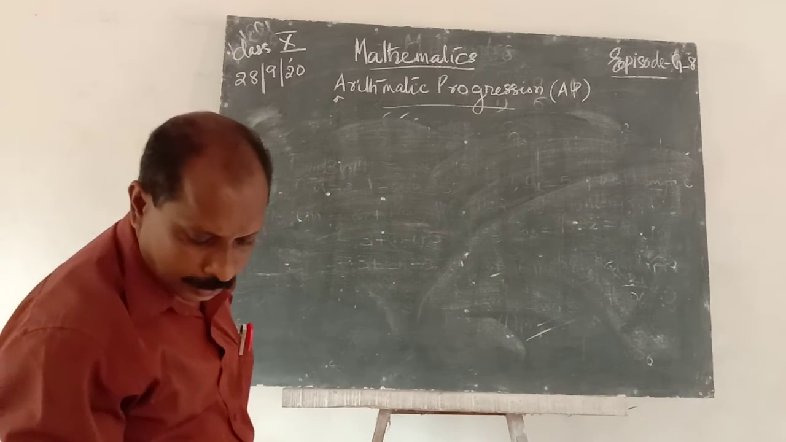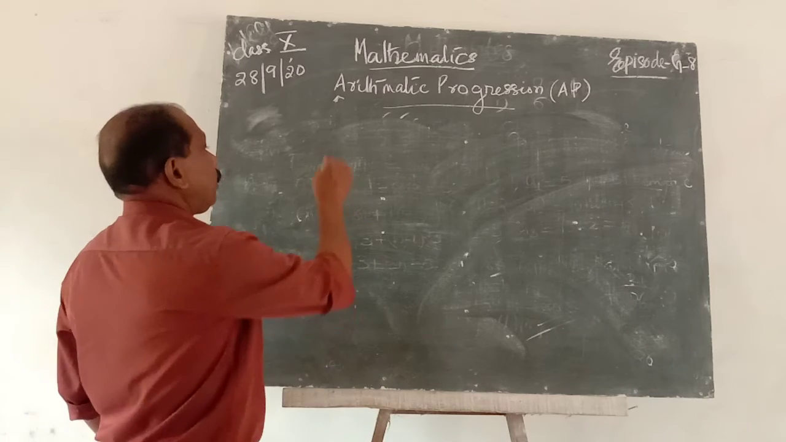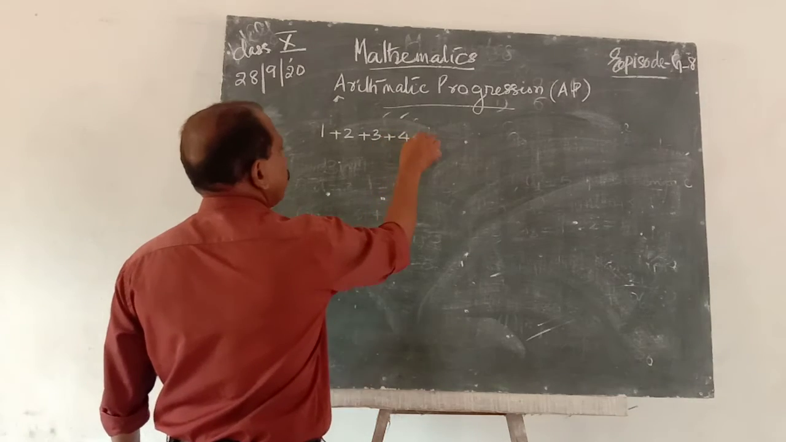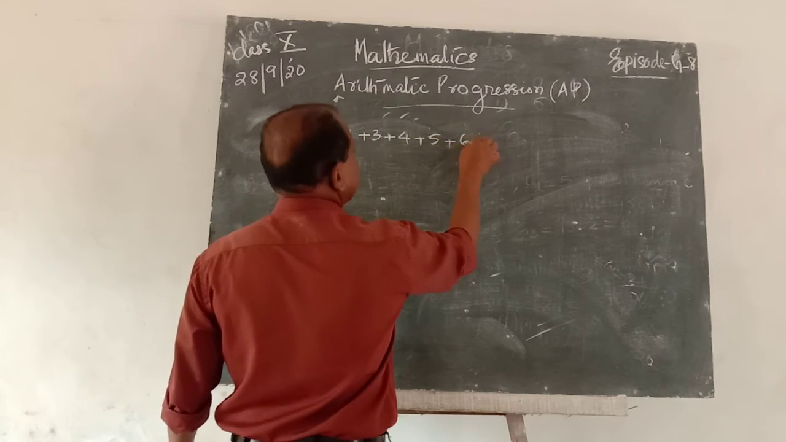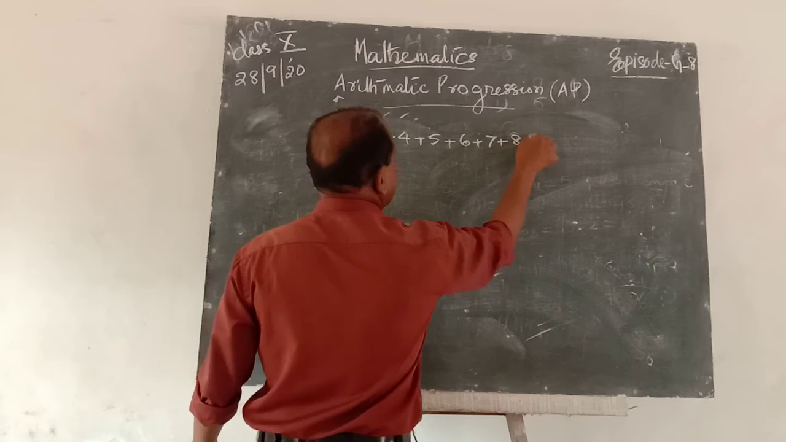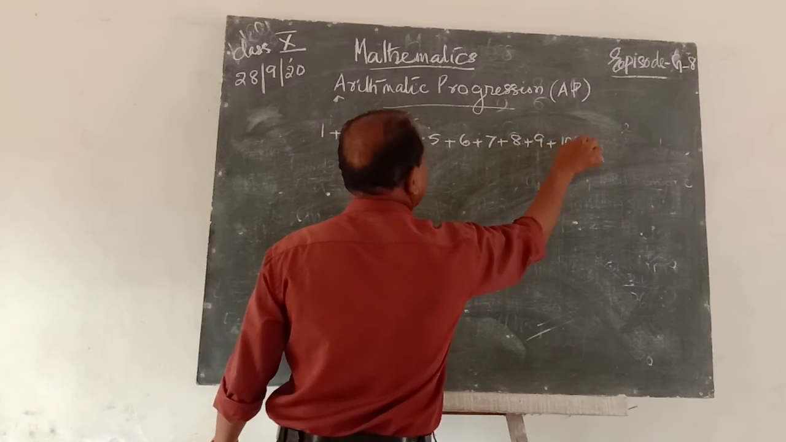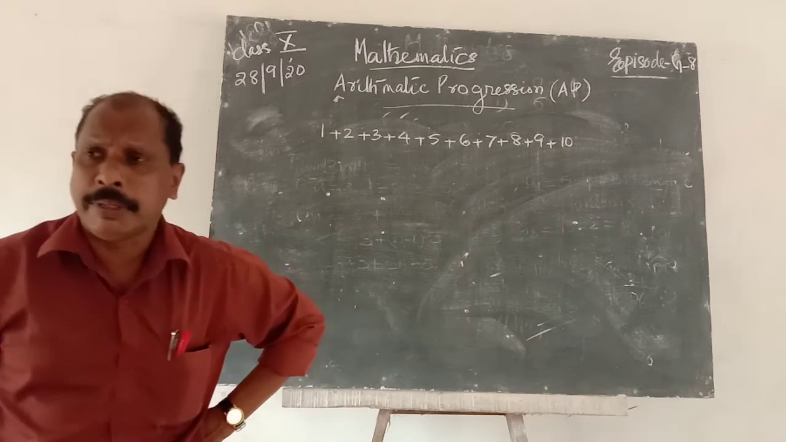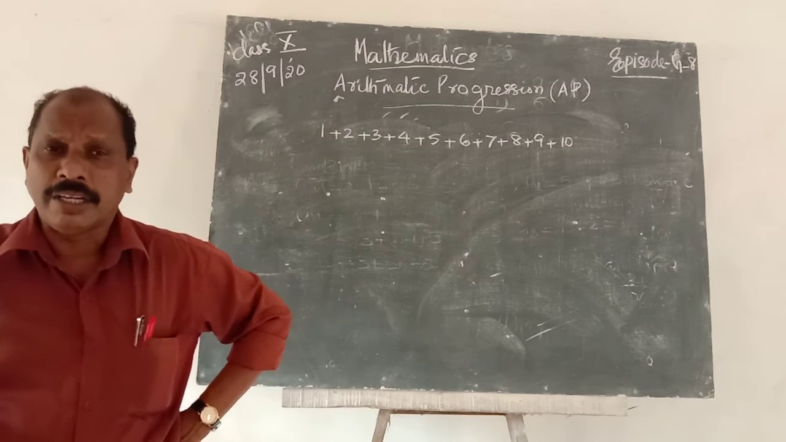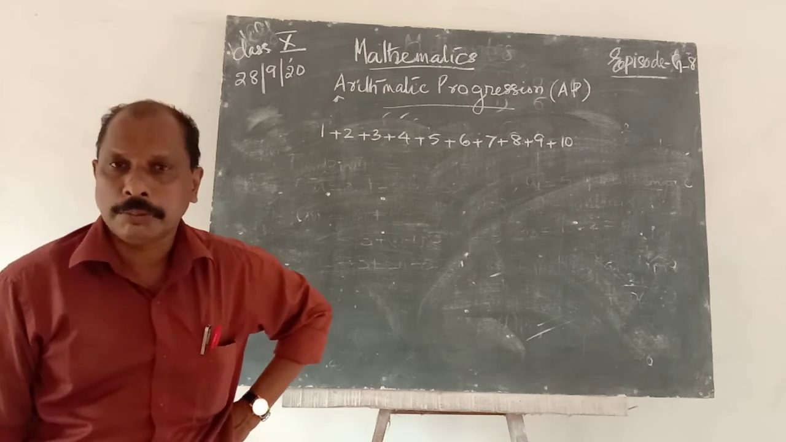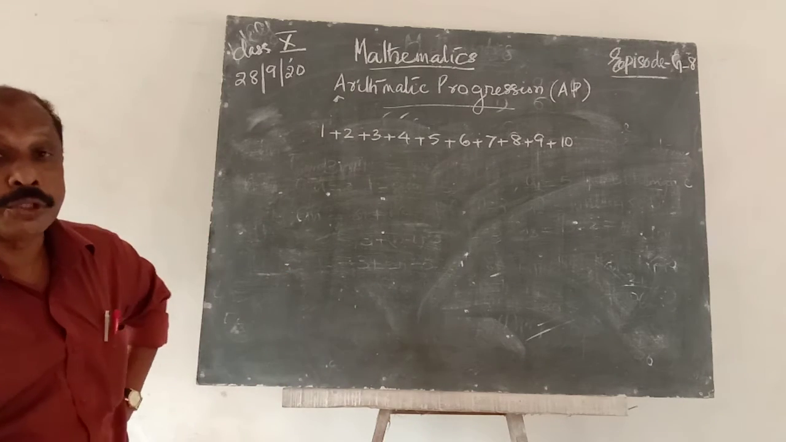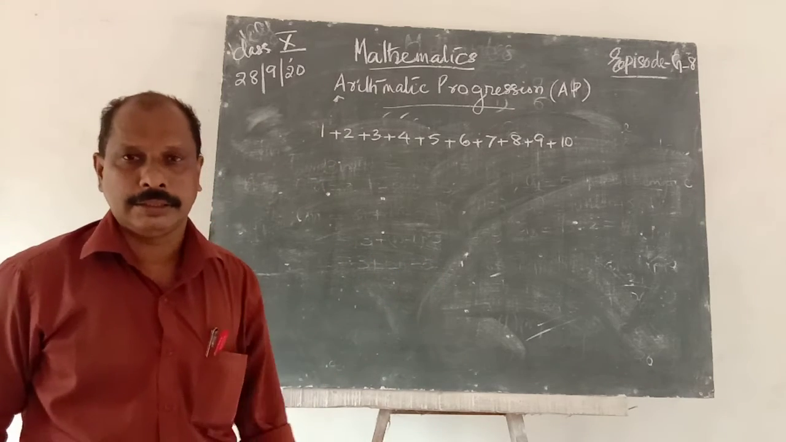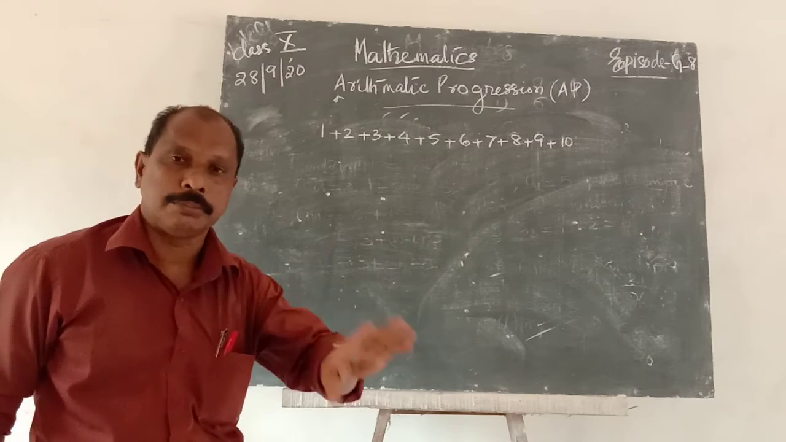Then there is an interesting example: 1 plus 2 plus 3 plus 4 plus 5 plus 6 plus 7 plus 8 plus 9 plus 10. That is also an arithmetic progression, the natural numbers 1, 2, 3, and so on. 1 is added to each term, therefore that is also an arithmetic progression. This is a series, because it is the sum of the first 10 terms of the natural numbers.